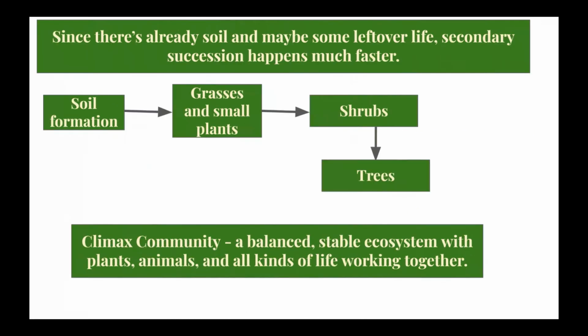Since there's already soil and maybe some leftover life, secondary succession happens much faster compared to primary succession. First, we see grasses and small plants, then shrubs, and then trees again. Eventually, the area also becomes a climax community over time, just like in primary succession.